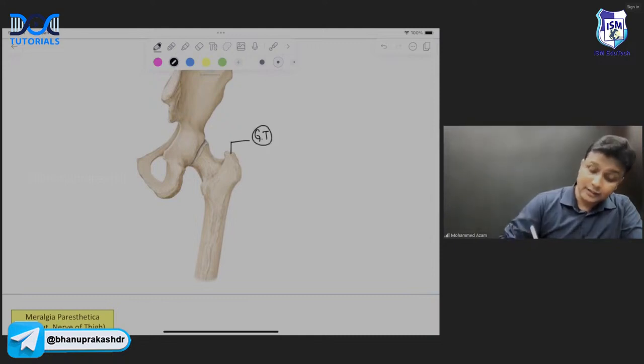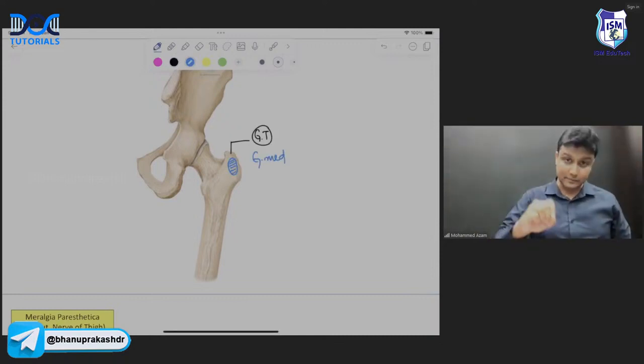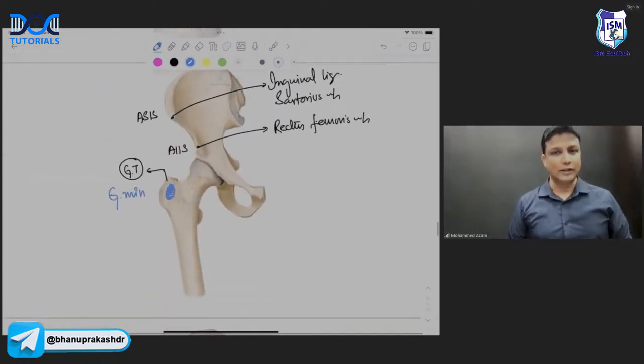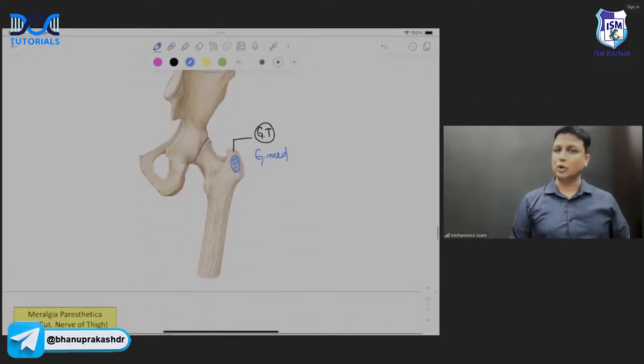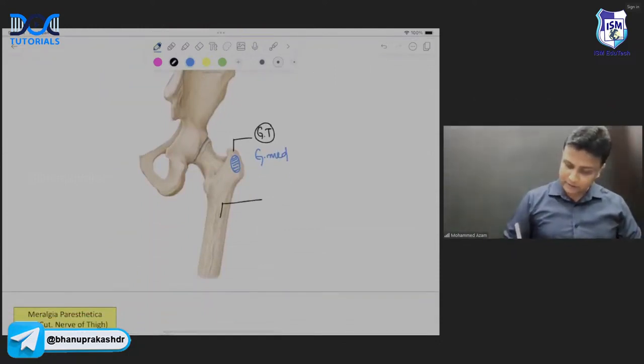But remember, the muscle that attaches here will be the gluteus medius muscle, sir. It means gluteus medius and gluteus minimus are attached on the greater trochanter, but anteriorly gluteus minimus and posteriorly the gluteus medius. Now this one here will be the gluteal tuberosity.